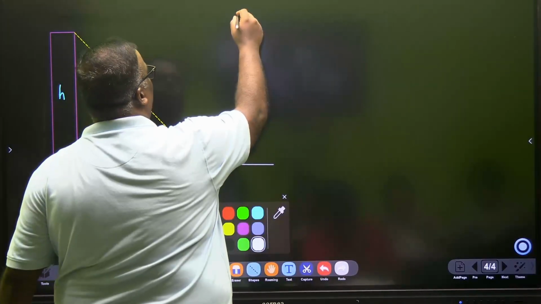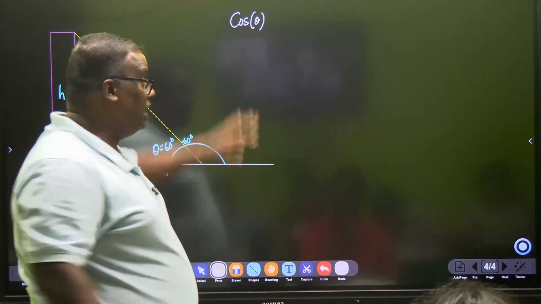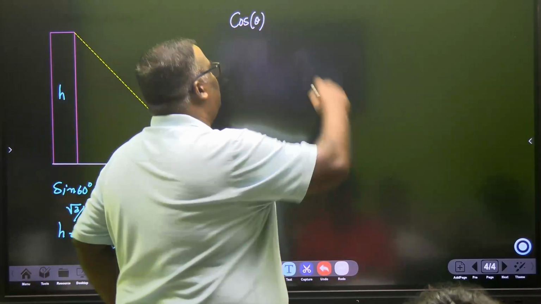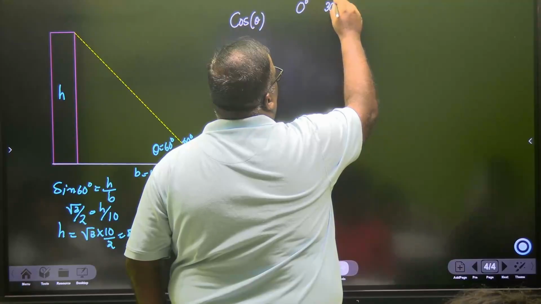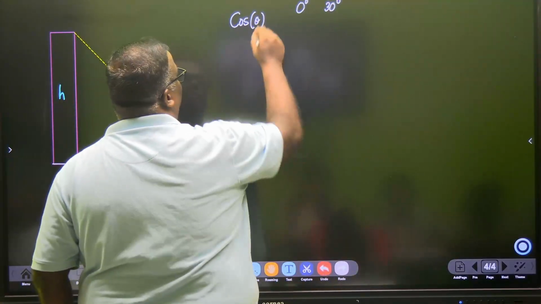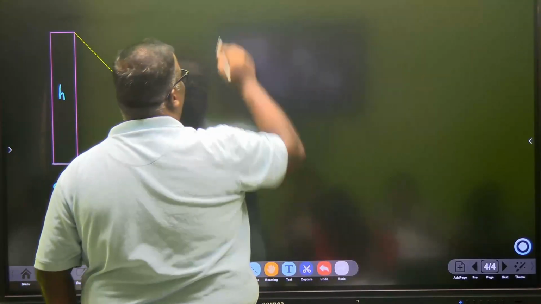In grade 10 we will be using the cos. No, grade 9 in this chapter we will be using cos. So you should know cos for 0 degree, 30 degree. Okay, in fact, pardon me for this, but if I show you sine, then you will actually get the pleasure.